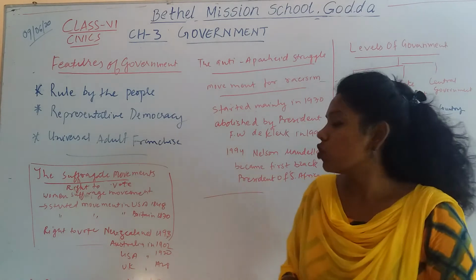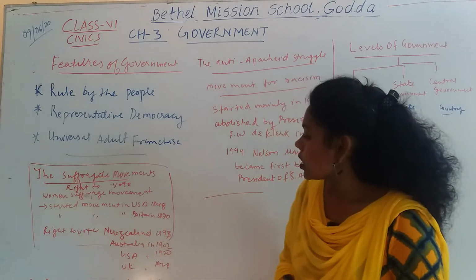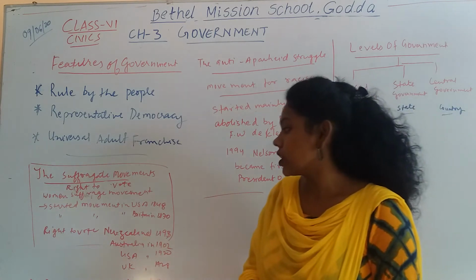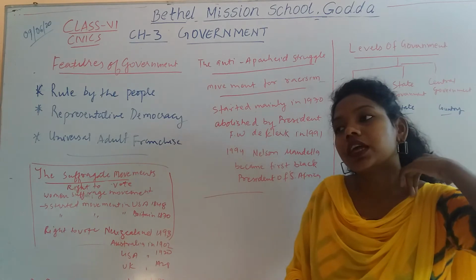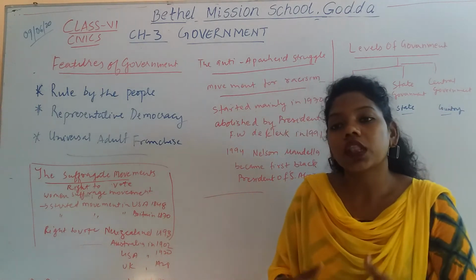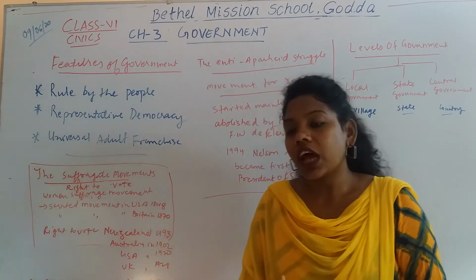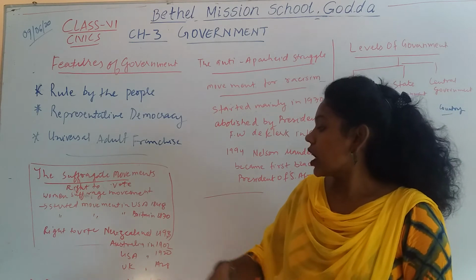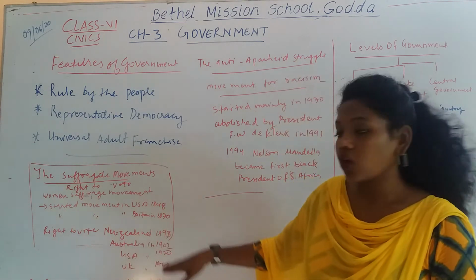So they started the movement in the USA in 1848, and in Britain they started in 1870. This continued till the First World War, and in the First World War they were allowed to make decisions. After that, they got the right to vote in New Zealand in 1893, in Australia in 1902, in the USA in 1920, and in the UK in 1928. So this is how women struggled for the right to vote.